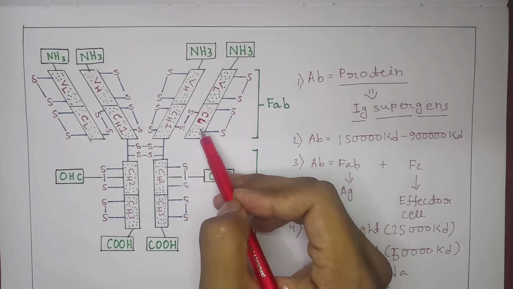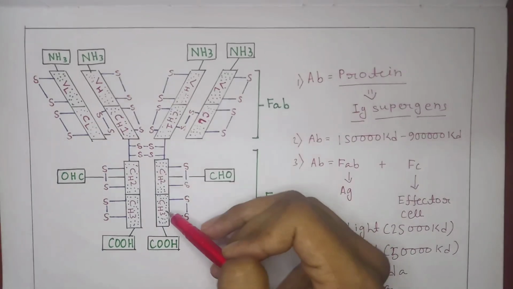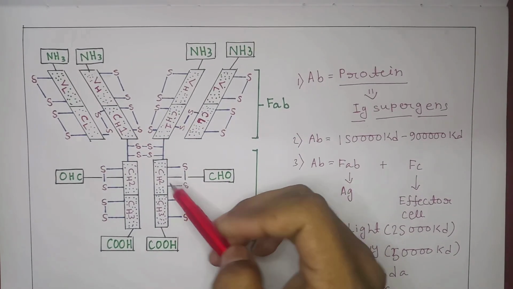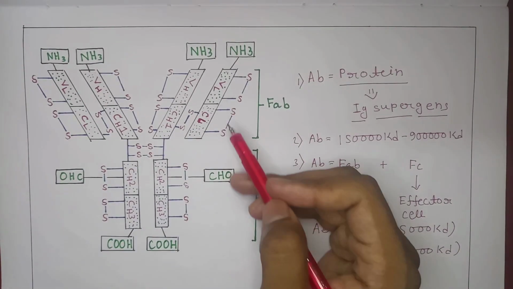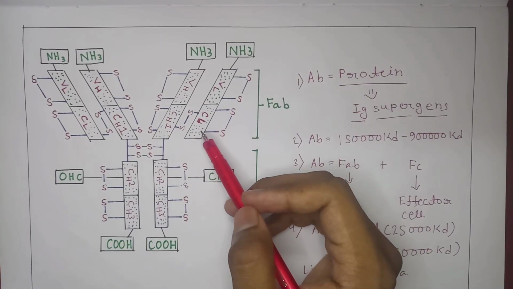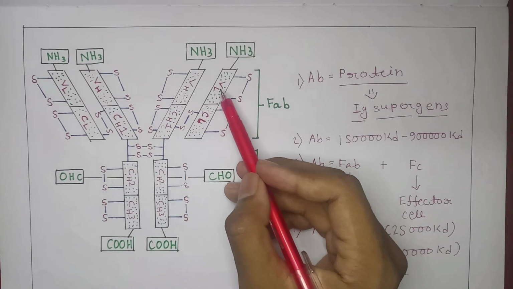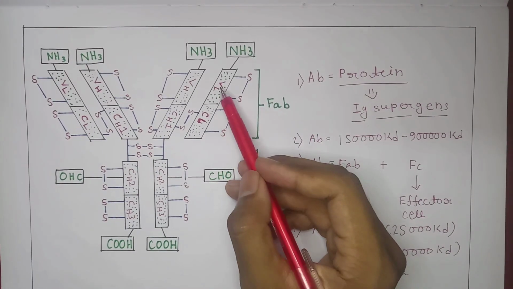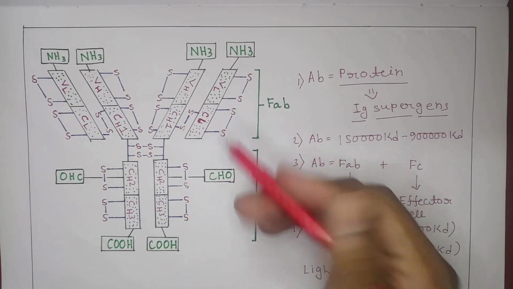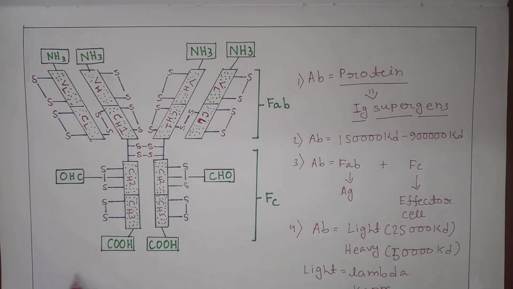That means here it is the light chain and here it is the heavy chain. And in antibody two portions are present, that means the variable portion as well as the constant portion. So it was our fourth point of view.